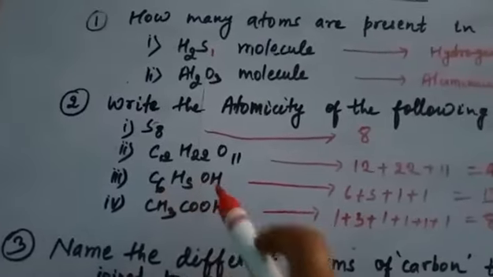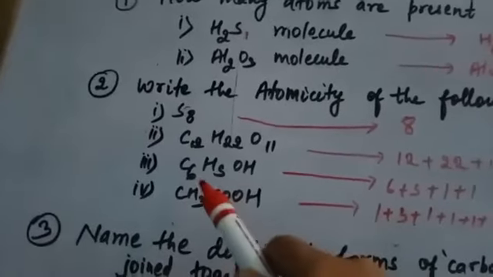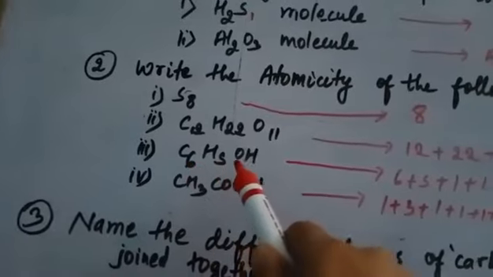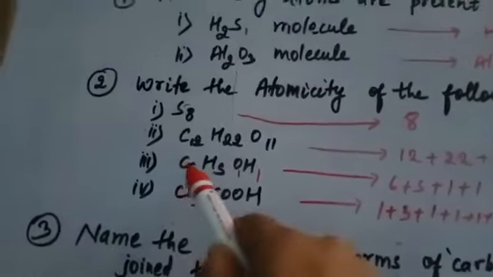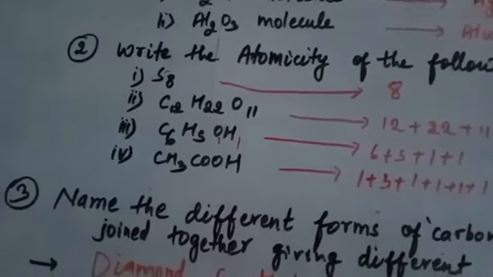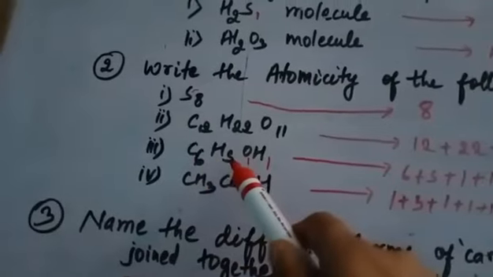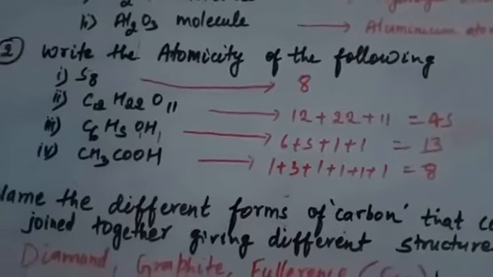Then C6H5OH. Okay. So here you can see 6 plus 5 plus 1 plus 1. 6 carbon atoms, 5 hydrogen atoms, 1 oxygen atom and 1 hydrogen atom again. So total 6 plus 5, 11, 12, 13. So atomicity here is 13.